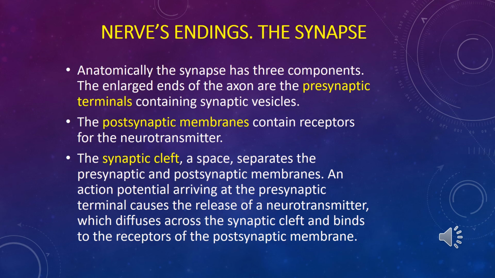In other words, we have three main subparts of synapse: presynaptic part, synaptic cleft, and postsynaptic part. The presynaptic part includes mediators or neurotransmitter, and the postsynaptic part includes receptors to this mediator.